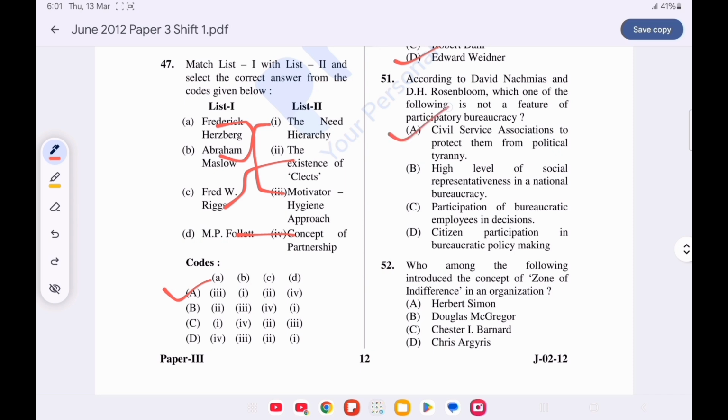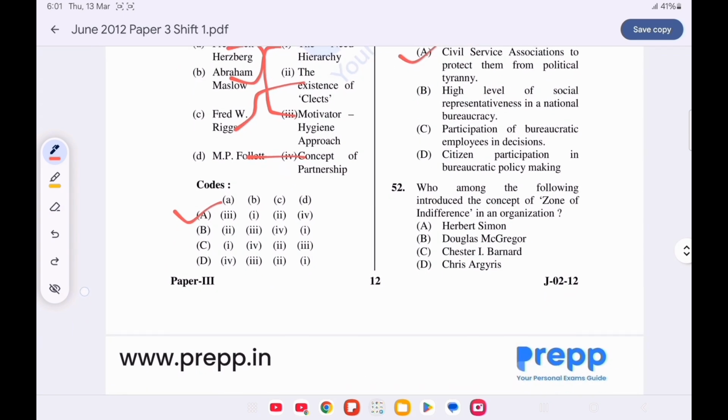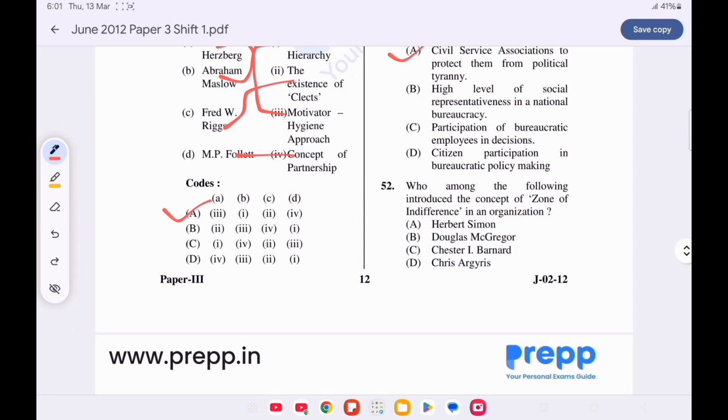Option A is correct. Civil Service Association to protect them from the political tyranny is not the feature. Question number 52. Who among the following introduced the concept of zone of indifference in an organization? Option C is correct, Chester Barnard.